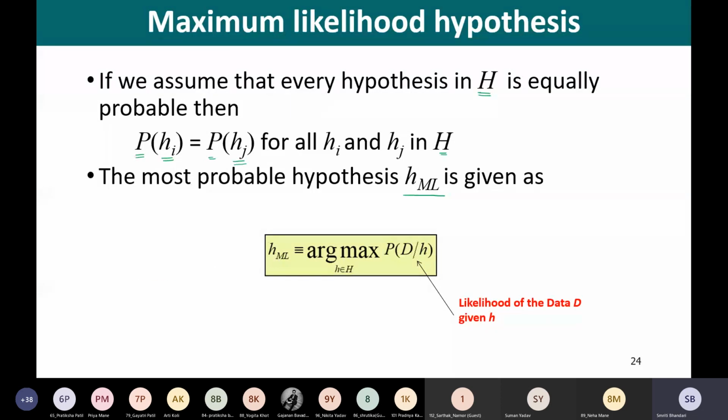And such a hypothesis is known as the maximum likelihood hypothesis. This hypothesis is actually maximizing probability of D given h.